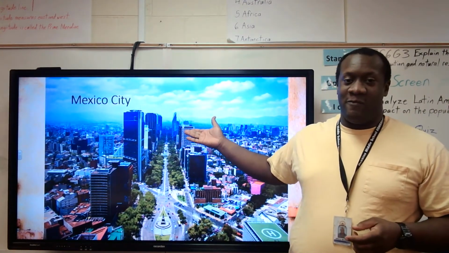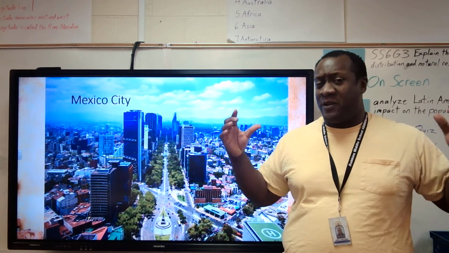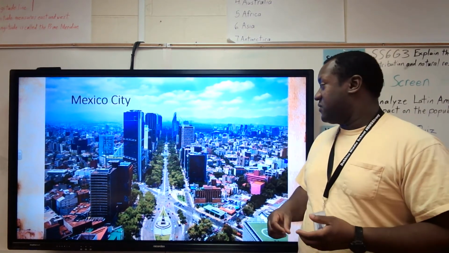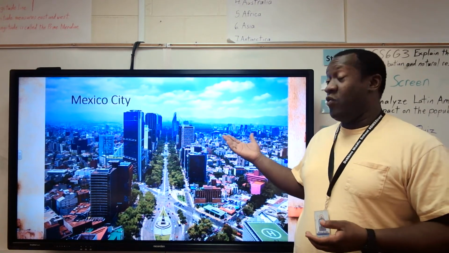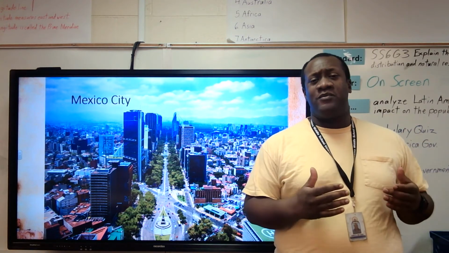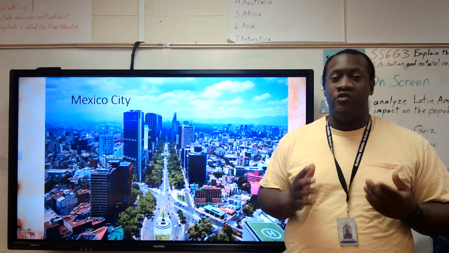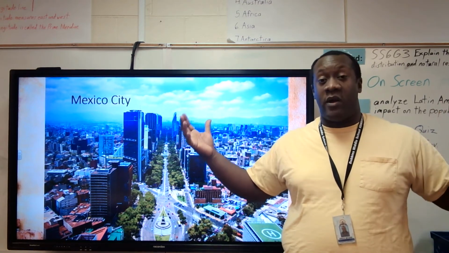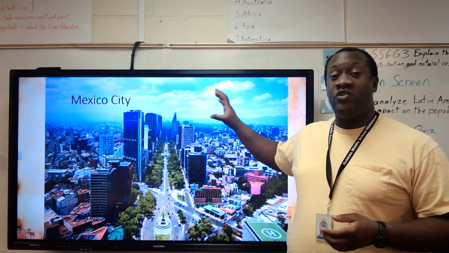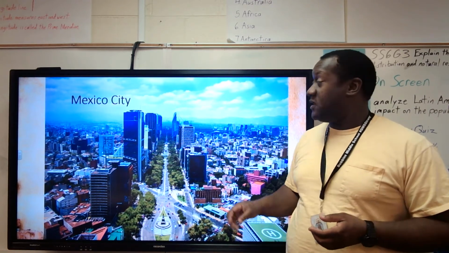All right, Mexico City. If you ever thought, well, Mr. McGee says 25% of Mexico's population either lives in Mexico City or around Mexico City, ta-da! This is Mexico City. That's it. Ginormous. That's not a word. It is a gigantic city. It is huge. A lot of times when you look at the top 10 cities in terms of population, Mexico City is normally in the top 10 for cities around the world. Gigantic city, very beautiful city. Again, 25% of Mexico's population lives either in Mexico City or right around Mexico City.